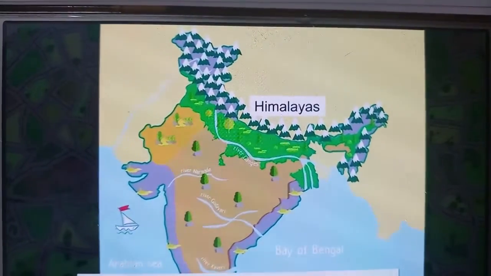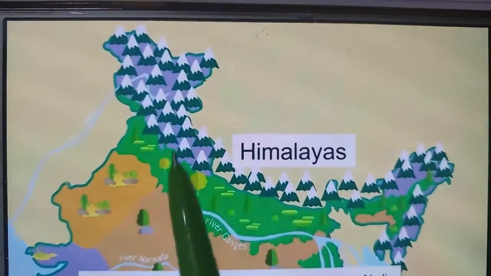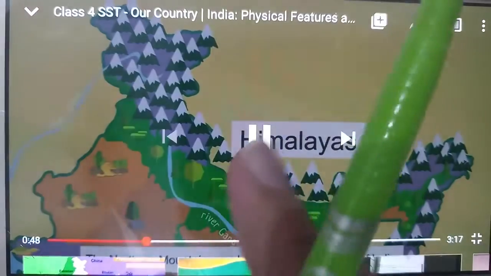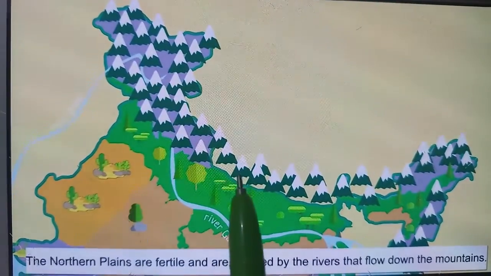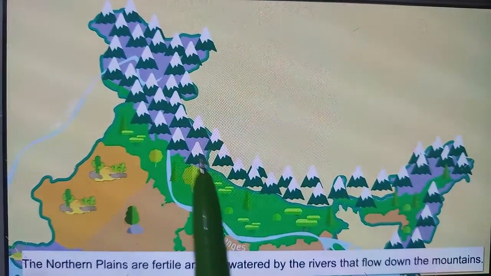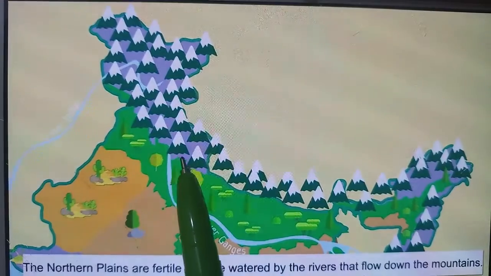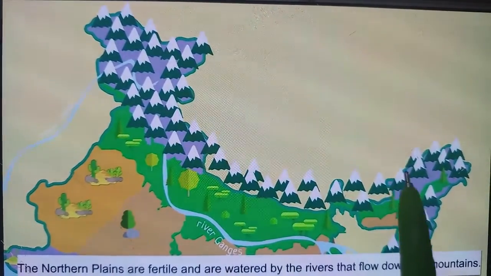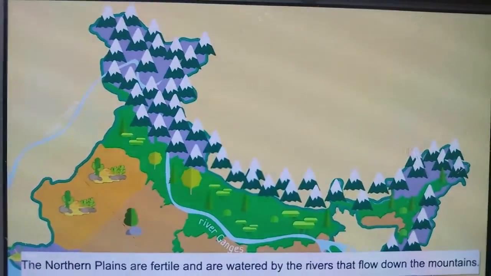The northern mountains are located in the north part of India. The world famous snowy mountain Himalayas are located in the north and are also known as the Northern Mountains of India.